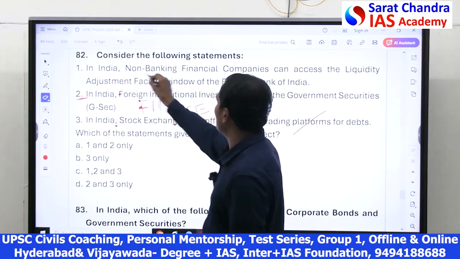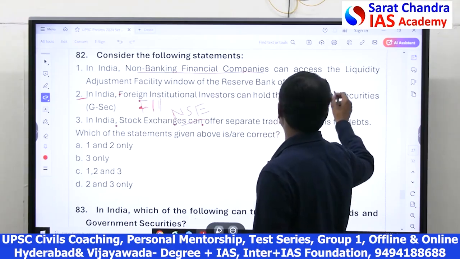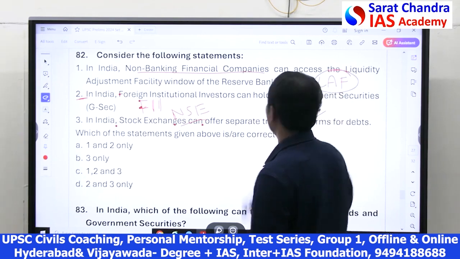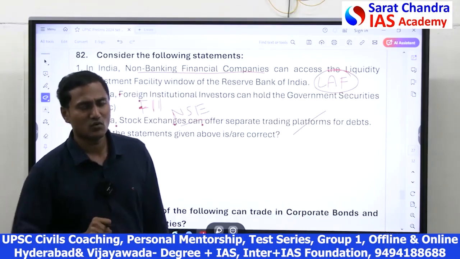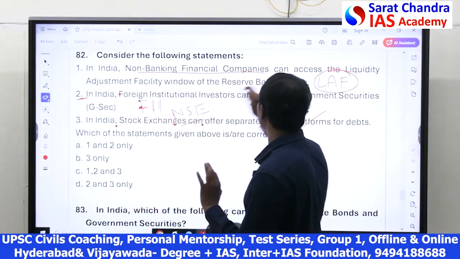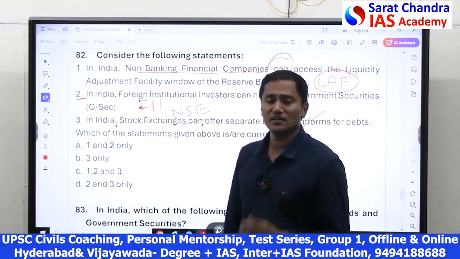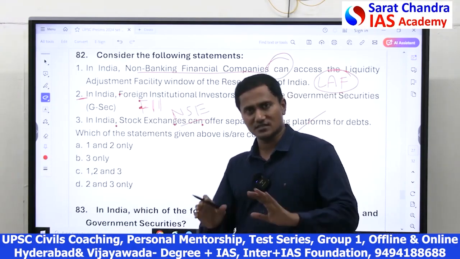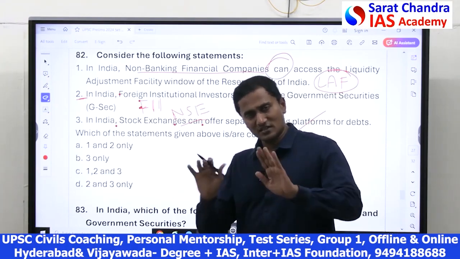And 1, NBFCs can access the LAF. Friends, the liquidity adjustment facility window, LAF, mostly consists of the repo rate and reverse repo rate. Generally, we think that only banks can access them, but in fact non-banking finance companies also can. Whether they are accessing or not is difficult to tell, because in the recent past they have not accessed the LAF window much, but they can.